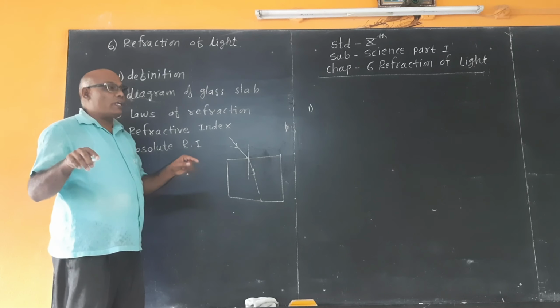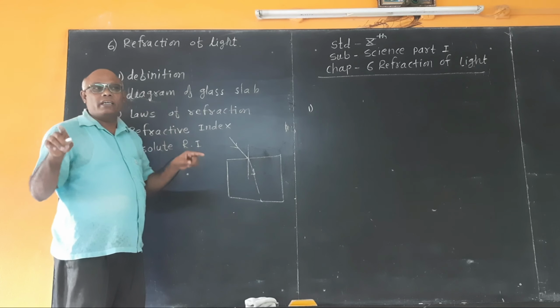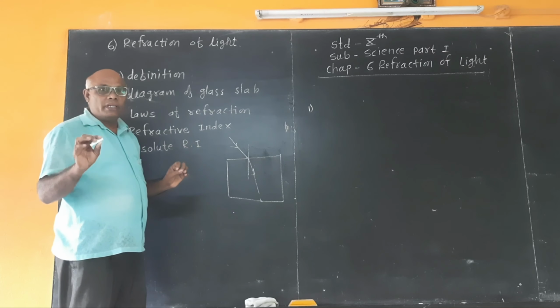We will study the plane in 9th standard geometry. This is the first law of refraction. That is, the incident ray and refracted ray are on the opposite sides of the normal at the point of incidence, and all three lie in the same plane.